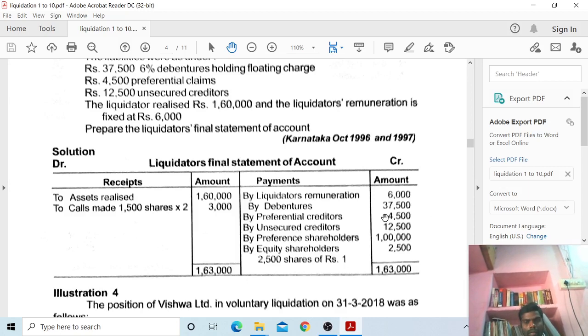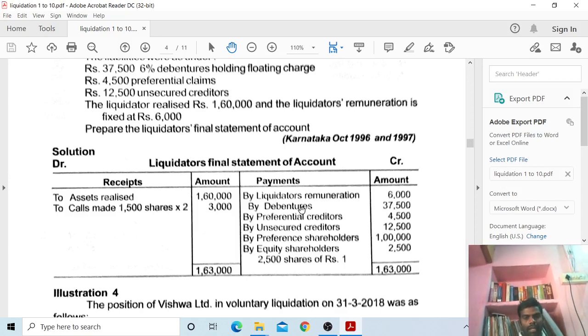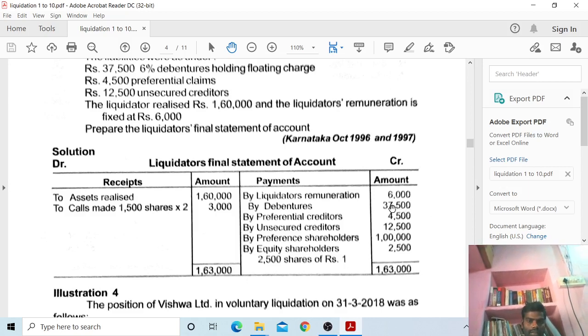Minus 6,000 liquidation expenses, so the remaining is 1,54,000. This 1,54,000 we have to give to debentures. The second preference is buy debentures 37,500, so you take 37,500 minus 1,54,000, and the remaining balance is 1,16,500.